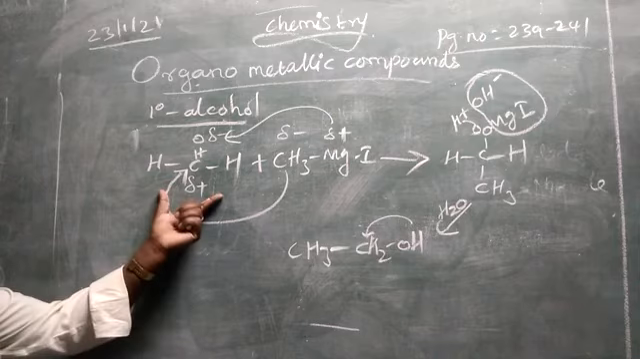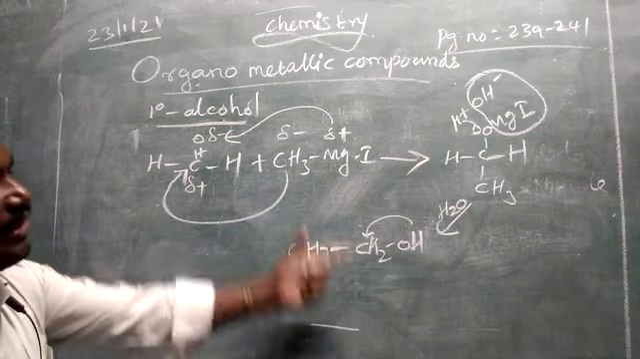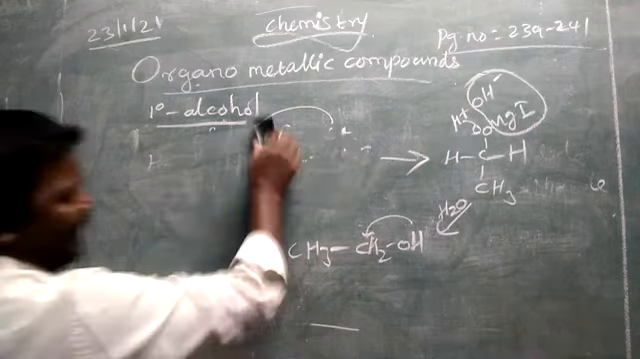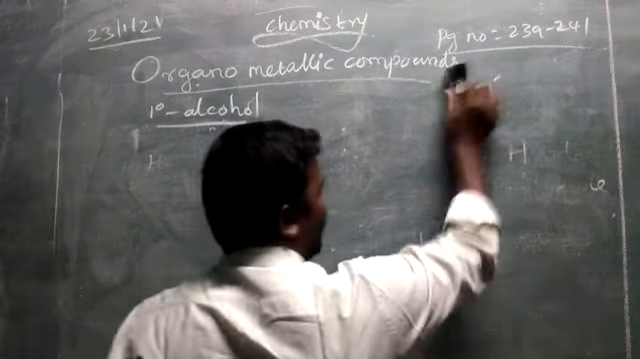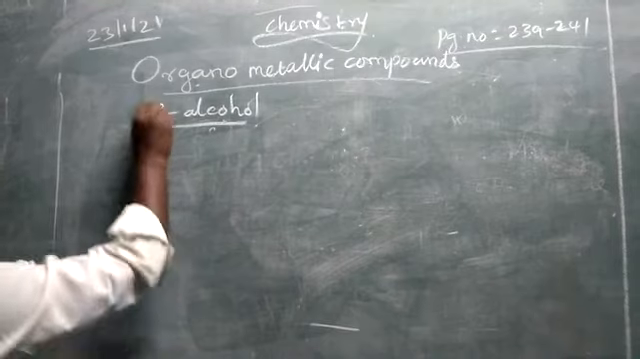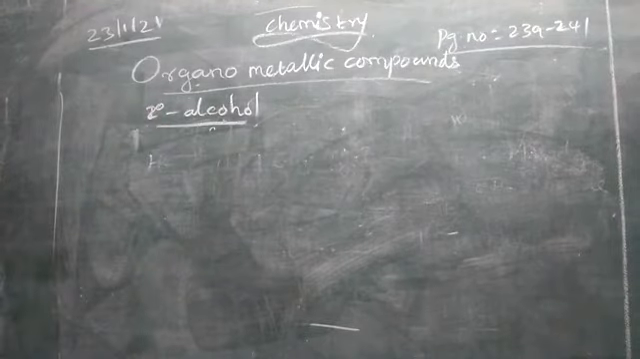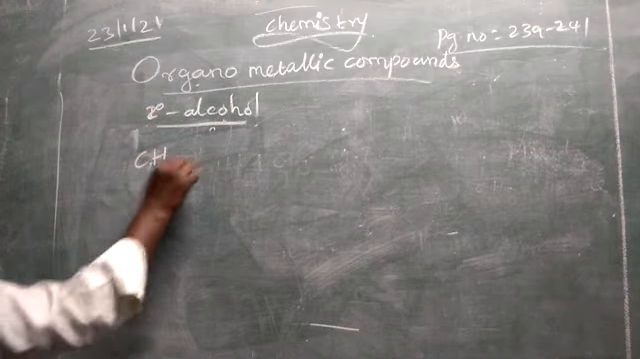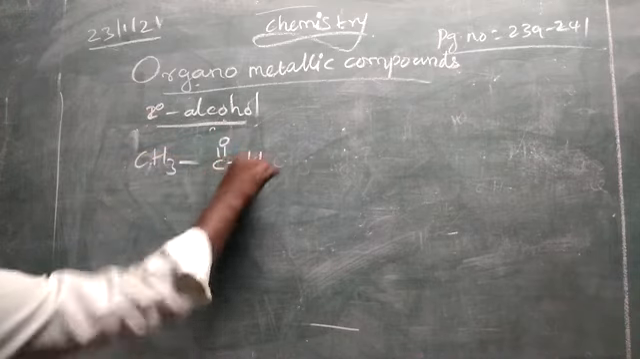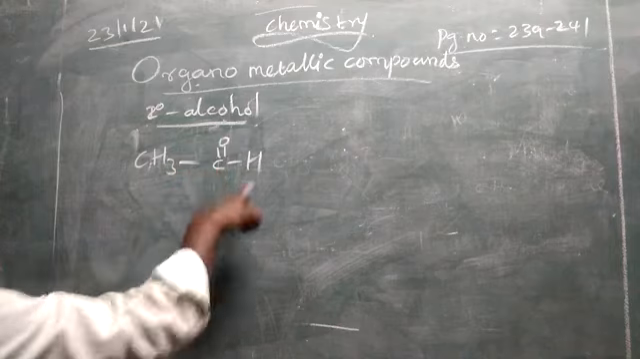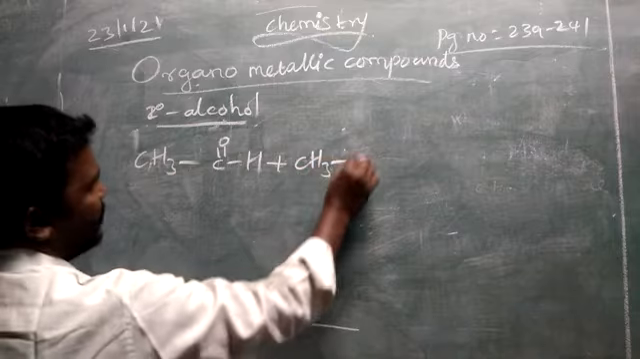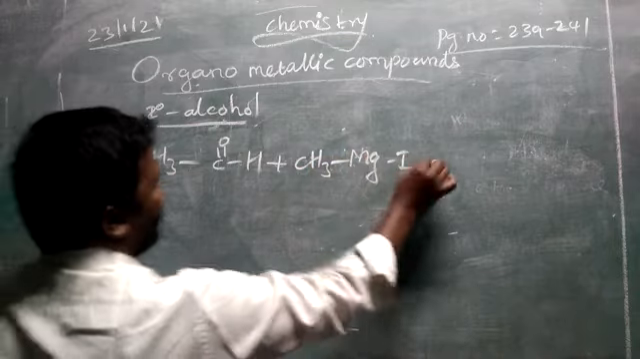So if you take formaldehyde with Grignard reagent, we will get primary alcohol. In case you take any other aldehyde, we will get secondary alcohol. Other than formaldehyde, any aldehyde you take, we will get secondary alcohol. Let us take acetaldehyde, CH3CHO. Acetaldehyde reacts with Grignard reagent, methyl magnesium iodide.